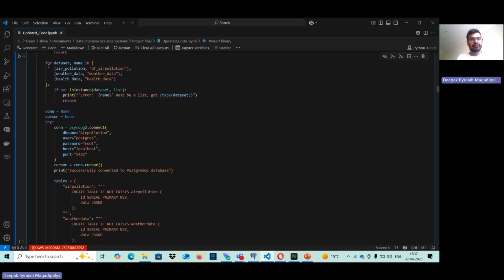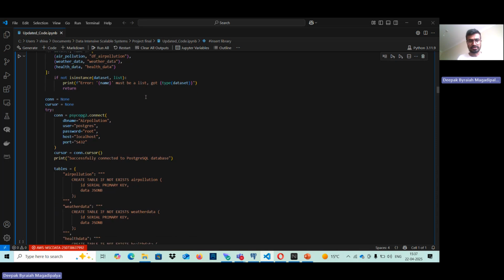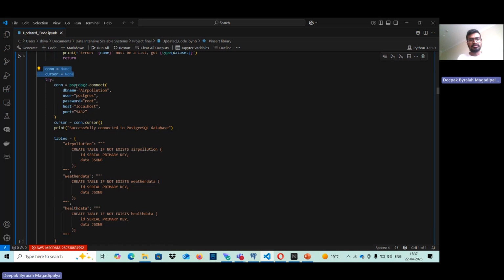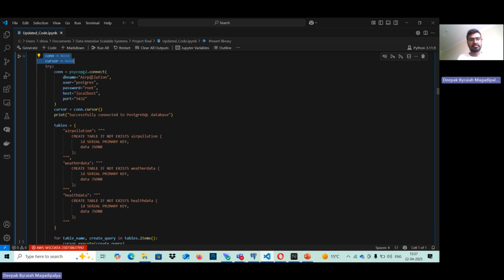Moving ahead, there's a for loop here which extracts the data of these values. If there's an issue, then it throws an error with the dataset that is mentioned. Then we'll create a connection here where we'll mention the database name, username, password, host name, and port number.